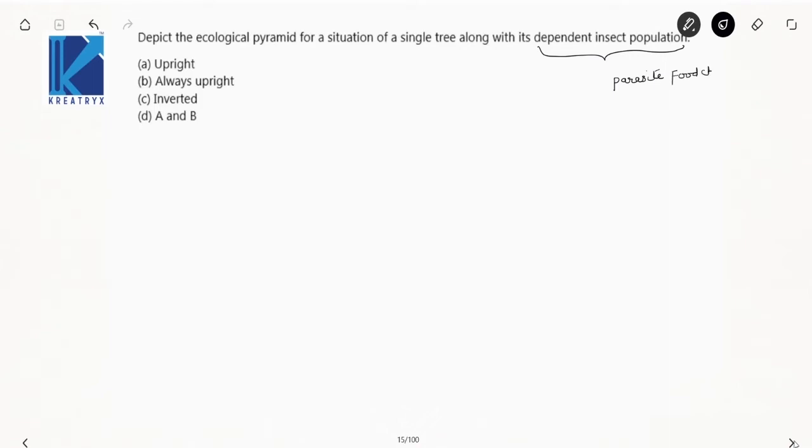Now in a parasite food chain, the ecological pyramid will always be inverted. Right? This is your answer. Done. Next one.